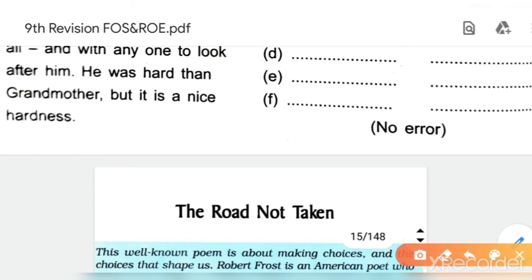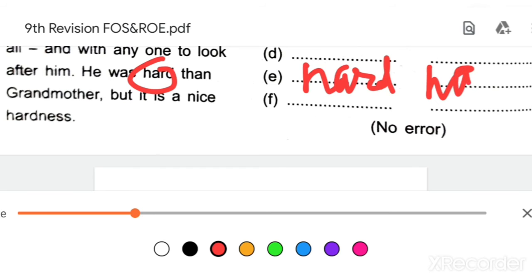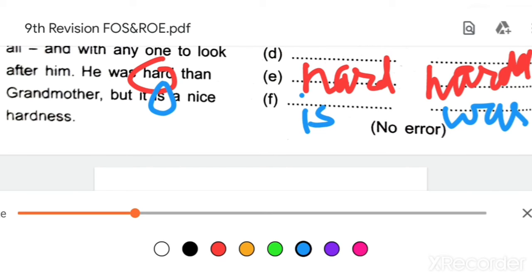What is the mistake here? Comparative degree is given. So the wrong word is hard and the right word is harder. Harder than grandmother, but it is a nice hardness. See, the whole paragraph is in past tense and here present tense is given. So instead of is, we will write was.